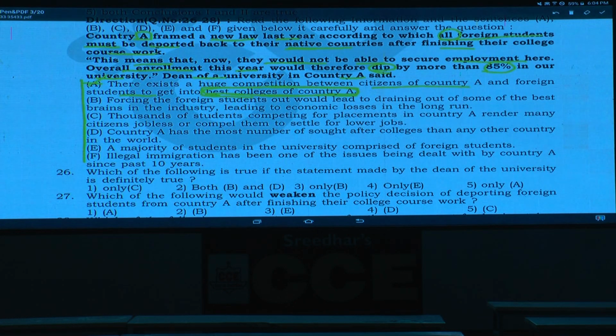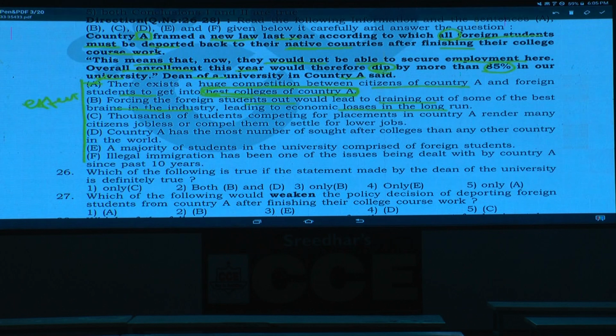Second one: forcing the foreign students out would lead to draining out of some of the best brains in the industry, leading to economic losses in the long run. Now this is an effect of the above thing. What is the above thing here? The law is there. What is that law?